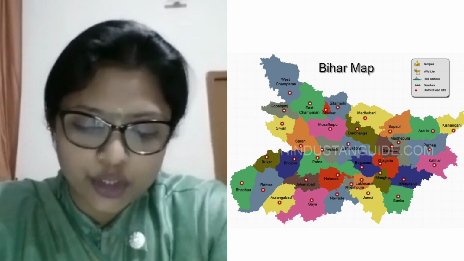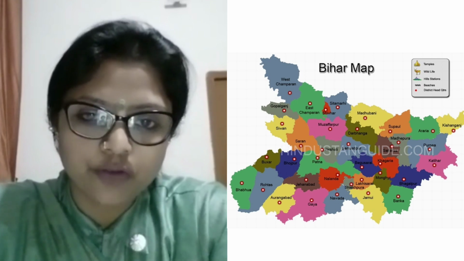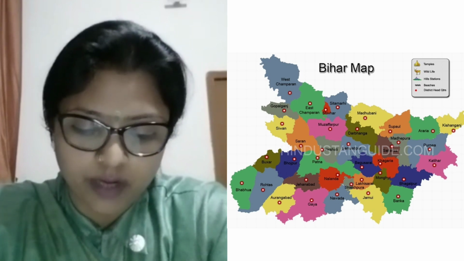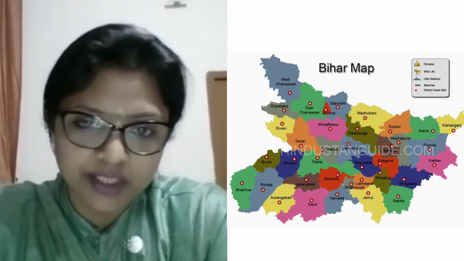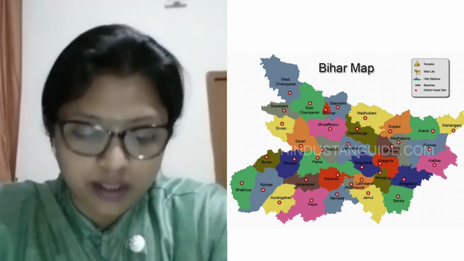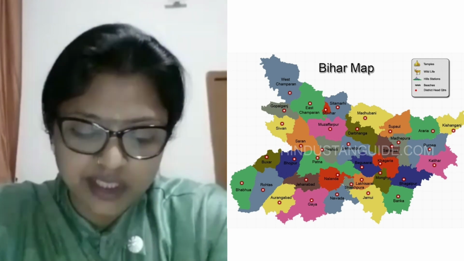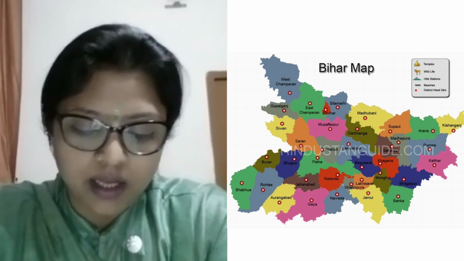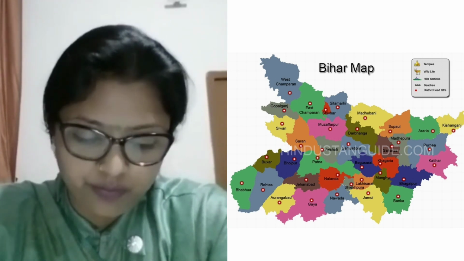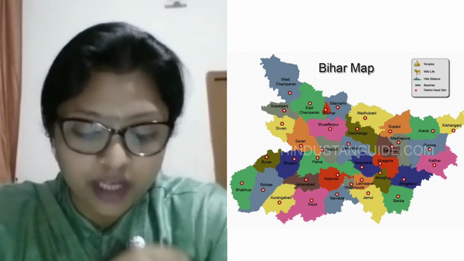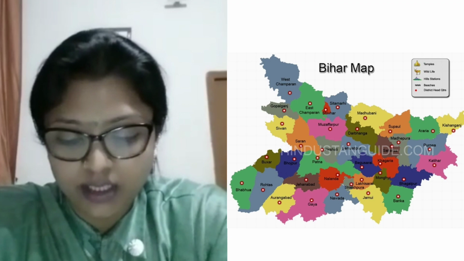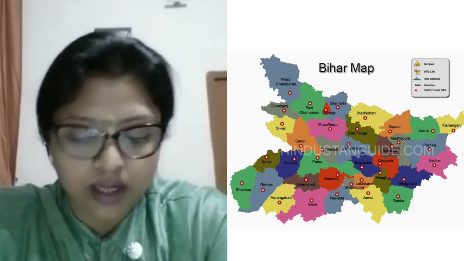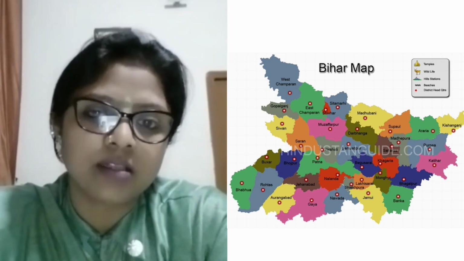And agriculture is the main occupation of the people of Bihar. Farmers grow rice, sugarcane, jute, tobacco, and vegetables. Major rivers are the Kosi, the Ganges, the Ghagra, and the Karmanasa. And the popular cities are Gaya, Muzaffarpur, Ara, Chhapra, and Darbhanga.